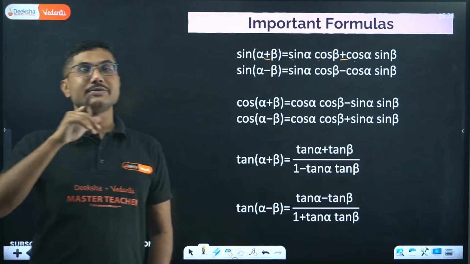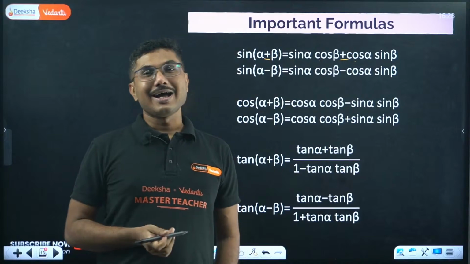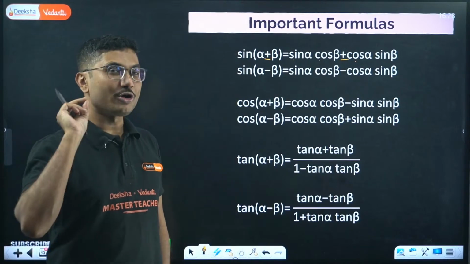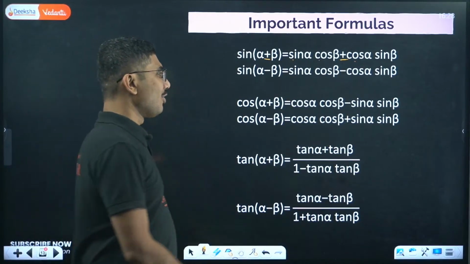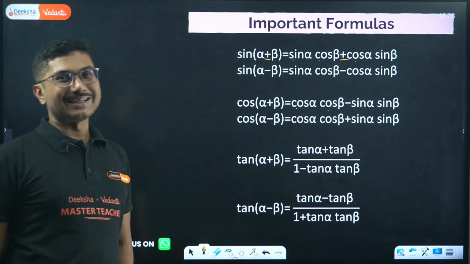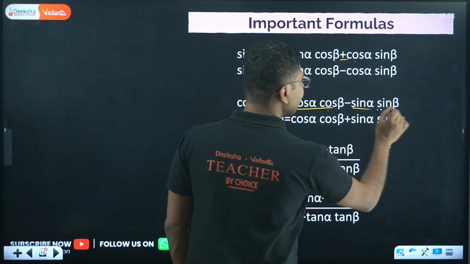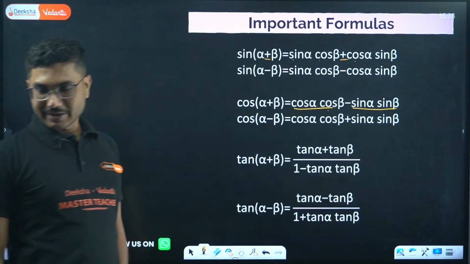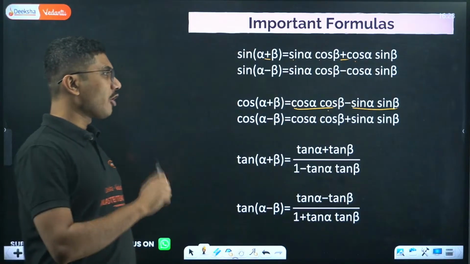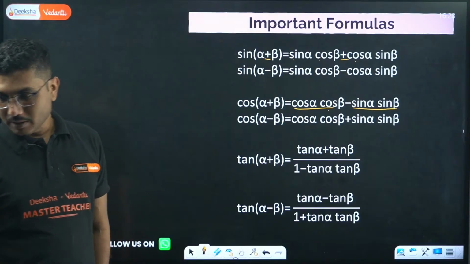Cos A plus B is very tricky to remember, because if it is cos A plus B, in between the sign will be negative. Cos always does opposite things. So cos alpha cos beta minus sin alpha sin beta. The entirety of the cos first, the entirety of the sin next.